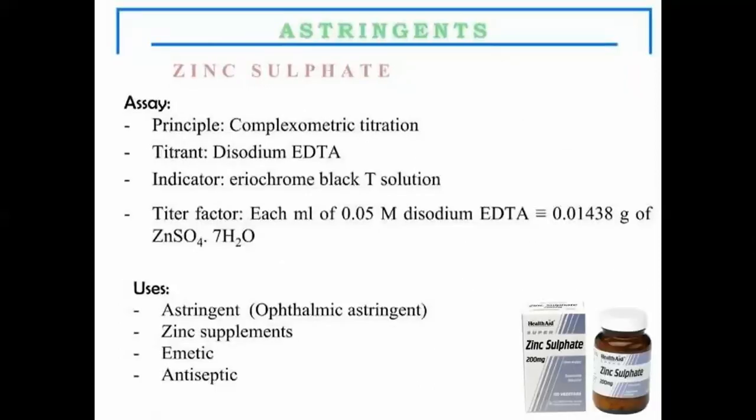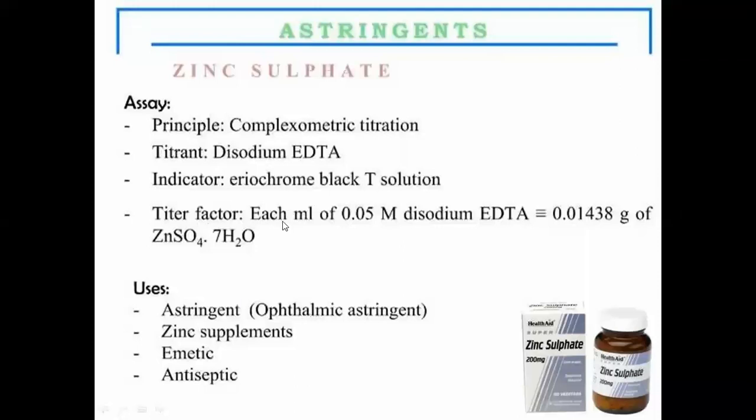Now, the assay principle for the zinc sulfate compound is that the assay will be done by complexometric titration, because this zinc sulfate containing zinc metal ion is going to form a complex with the EDTA molecule, using an indicator, that is Eriochrome Black.